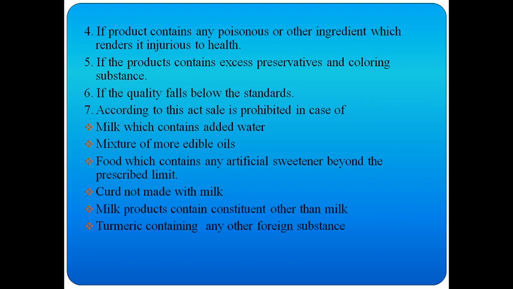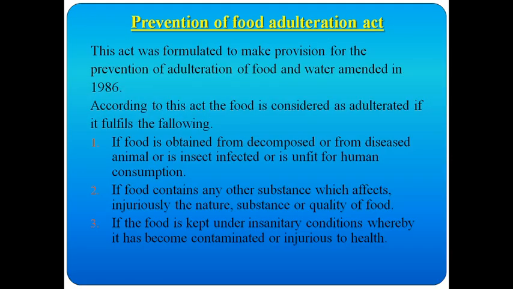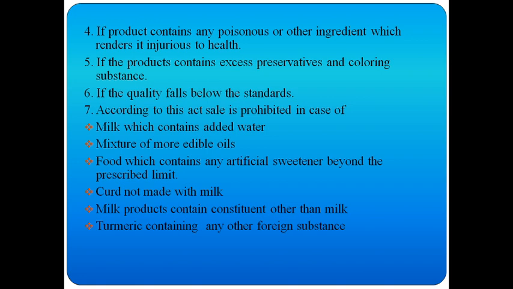According to the Prevention of Food Adulteration Act, the sale is prohibited. Prohibited means they should not sell. In which cases is the sale prohibited?